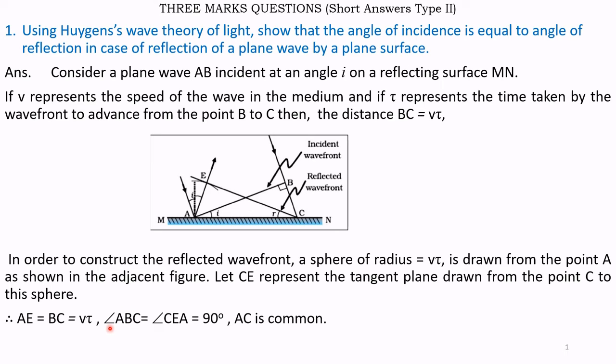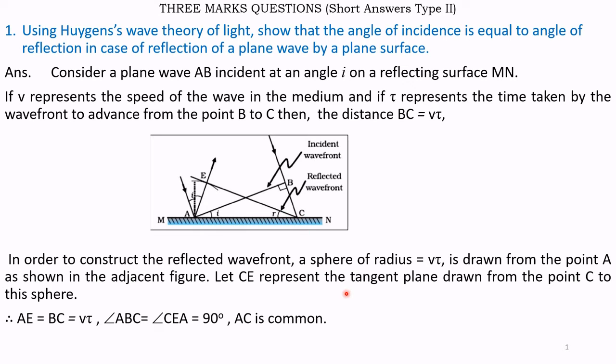Then angle ABC equals angle CEA, that is angle CEA equals 90 degrees, and AC is common to both the triangles.